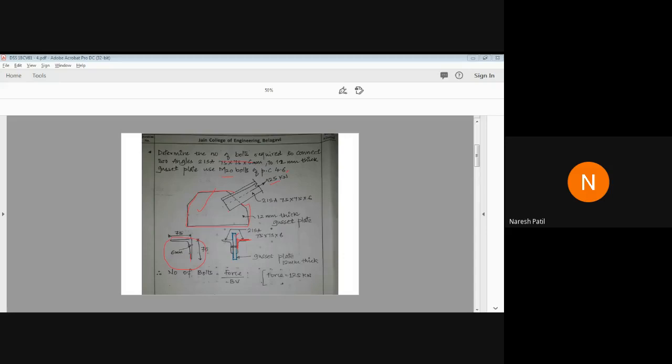That we are going to discuss in the next session, and we'll solve some of the problems for that, and we'll solve some of the question paper problems also. By that, I'll end the design of bolted connection. Then we'll start with the design of welded connection. That we'll see next week. But tomorrow we'll see the problems on the design strength of HSFG bolt, that is friction grip bolt.